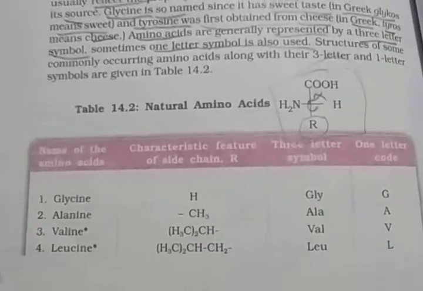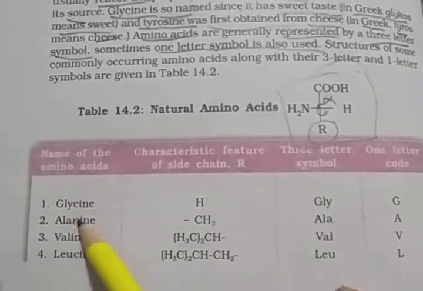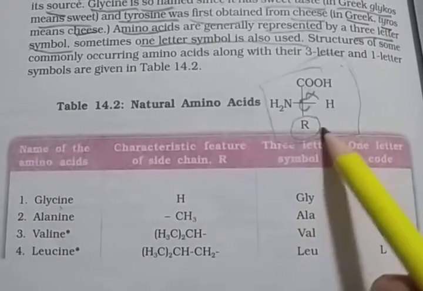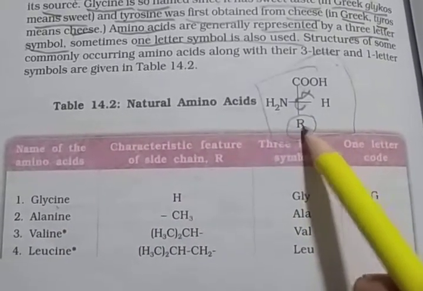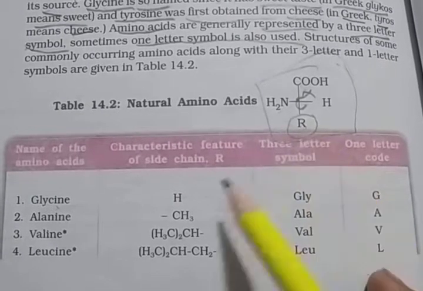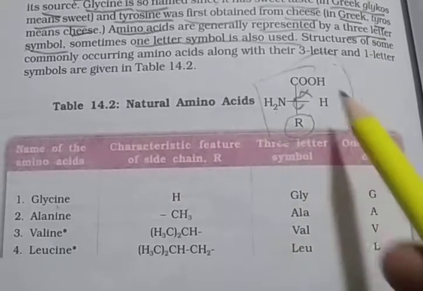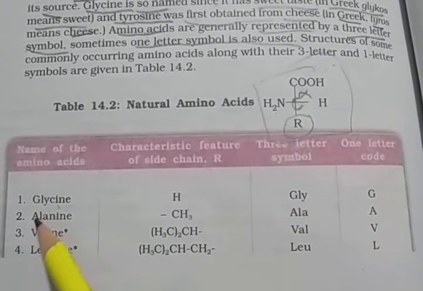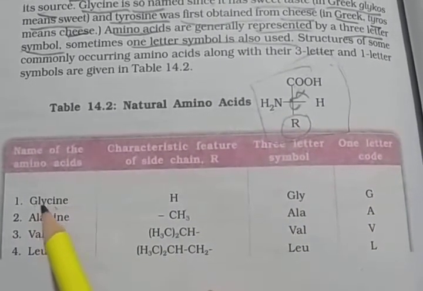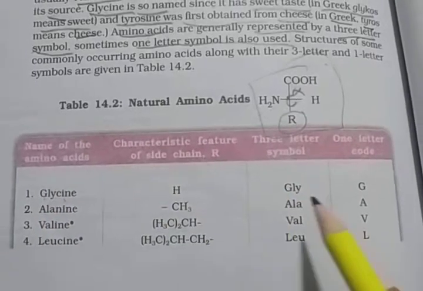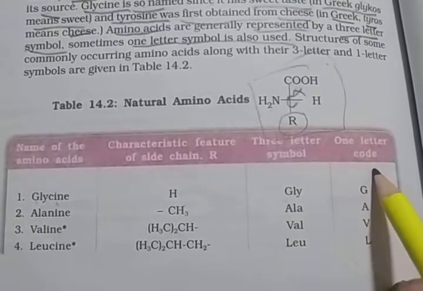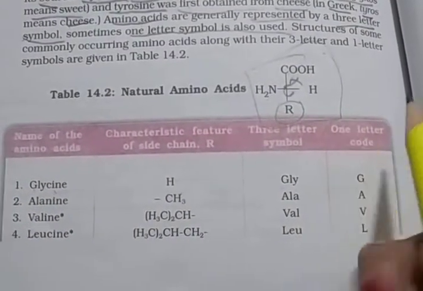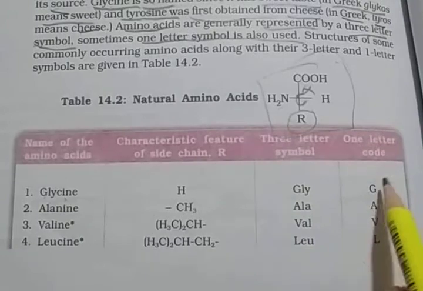The first example is glycine. On the basis of the side chain R, for glycine, hydrogen is attached in place of R. The 3-letter symbol is the starting letters G L Y, Gly, and the 1-letter code is the starting letter G.